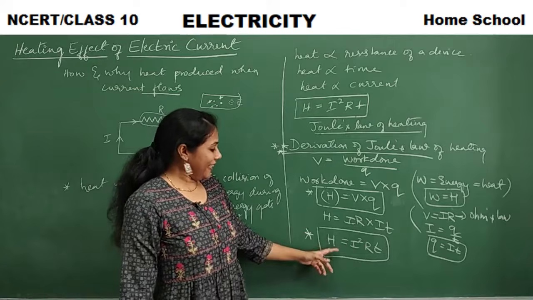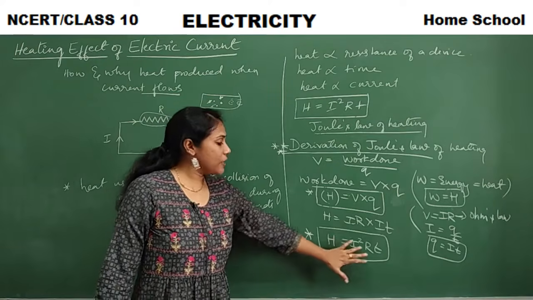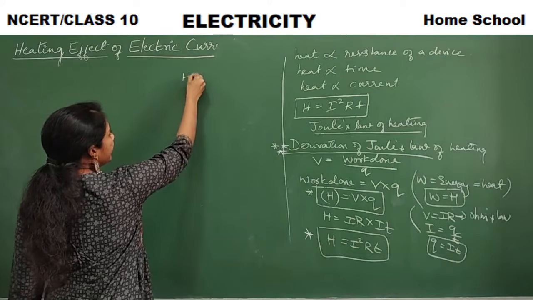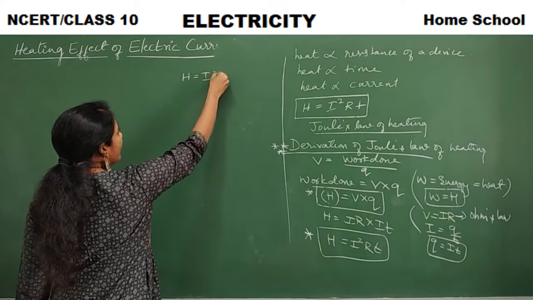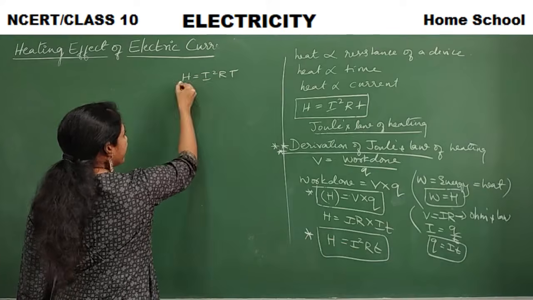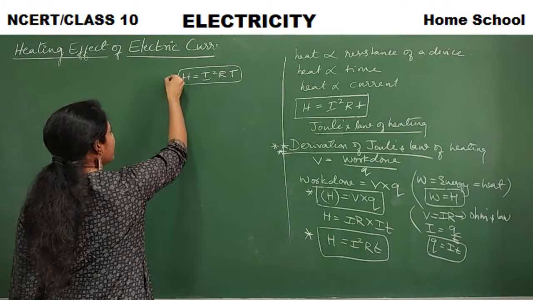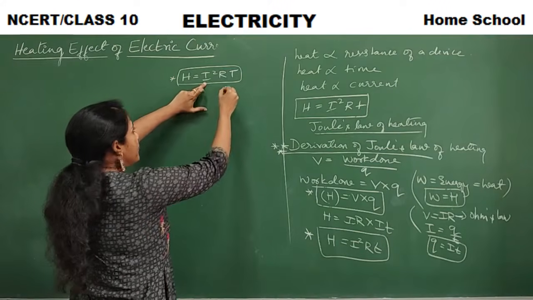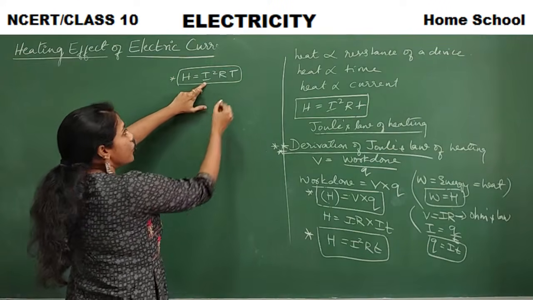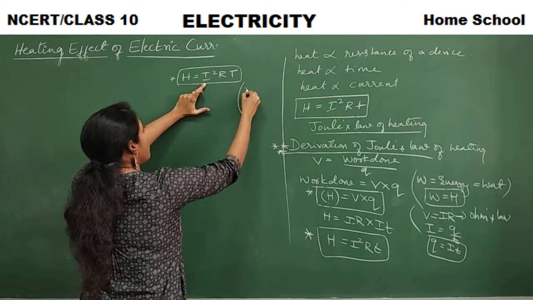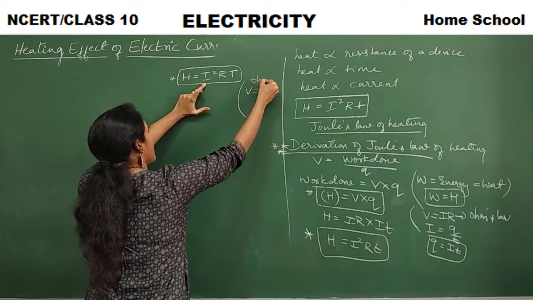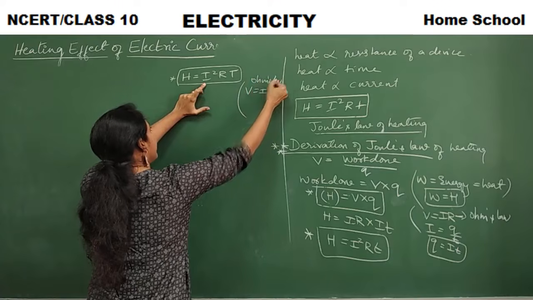Again, I can derive some more formulas from this. Watch carefully. See here, we have got H is equal to I square RT. So this is one formula. I will substitute something else in the place of I. From Ohm's law, V is equal to IR. This is our Ohm's law. So what is I?